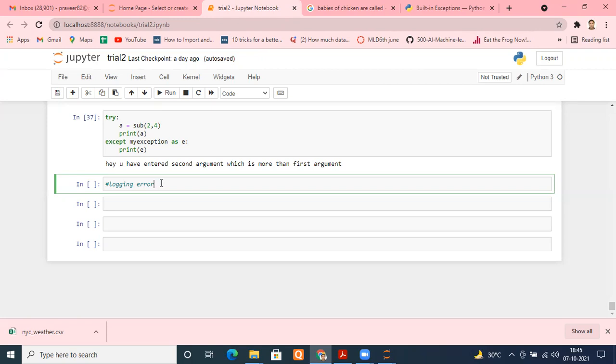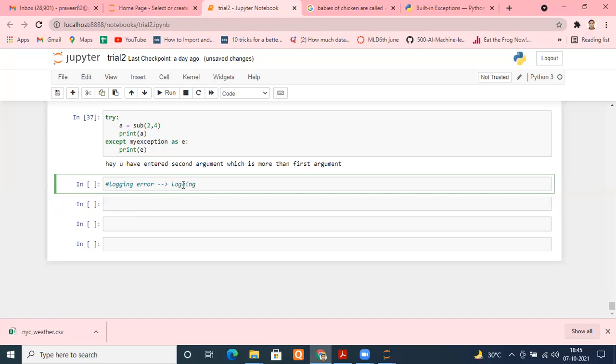Log means keep an entry of what errors I have received in my programs. I want to put all of that in a txt file. That is very, very easy. Very easily you can do that in Python. They have a special module for the same, known as the logging module.